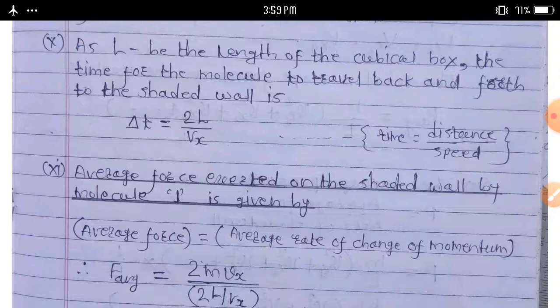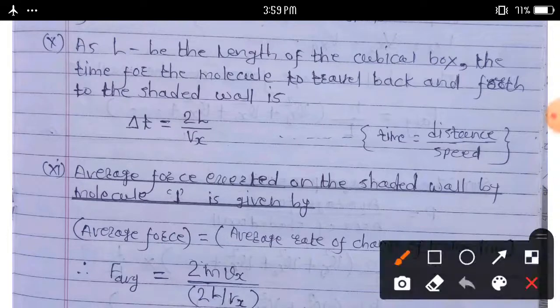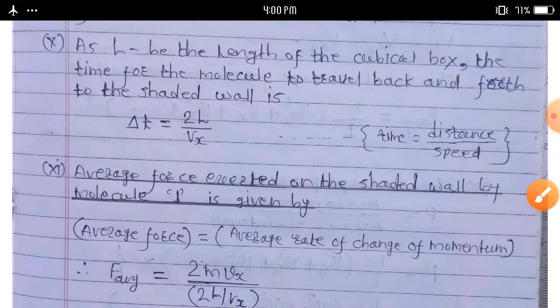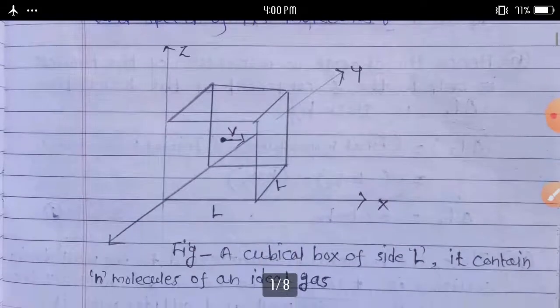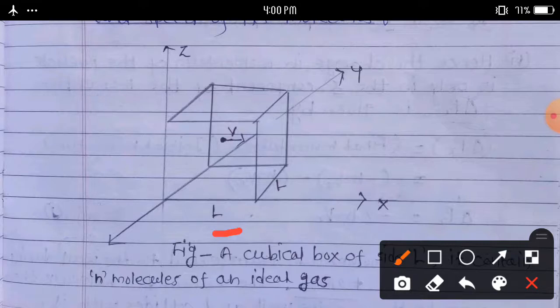This means that the molecule travels a distance of twice L in between two collisions. Here capital L is the length of the cubical box, as we can see in this figure.